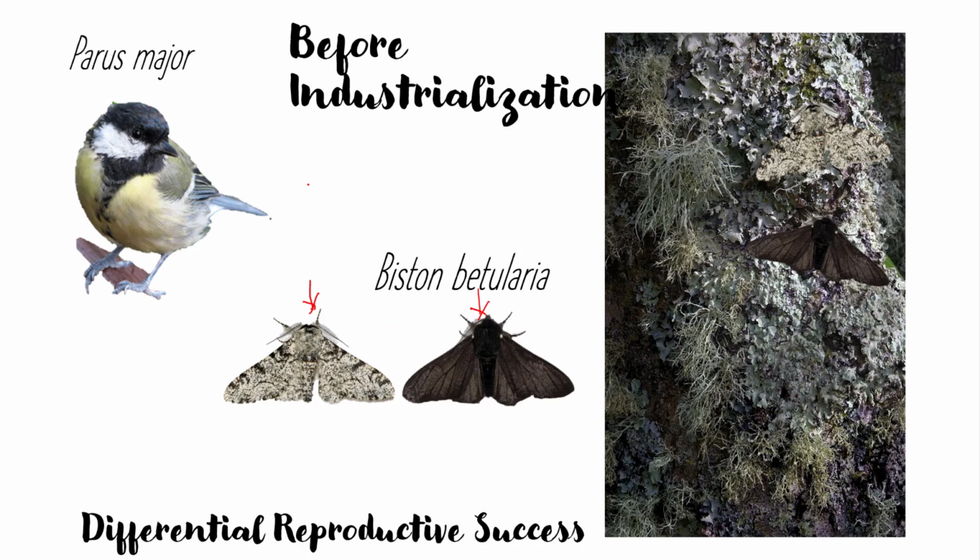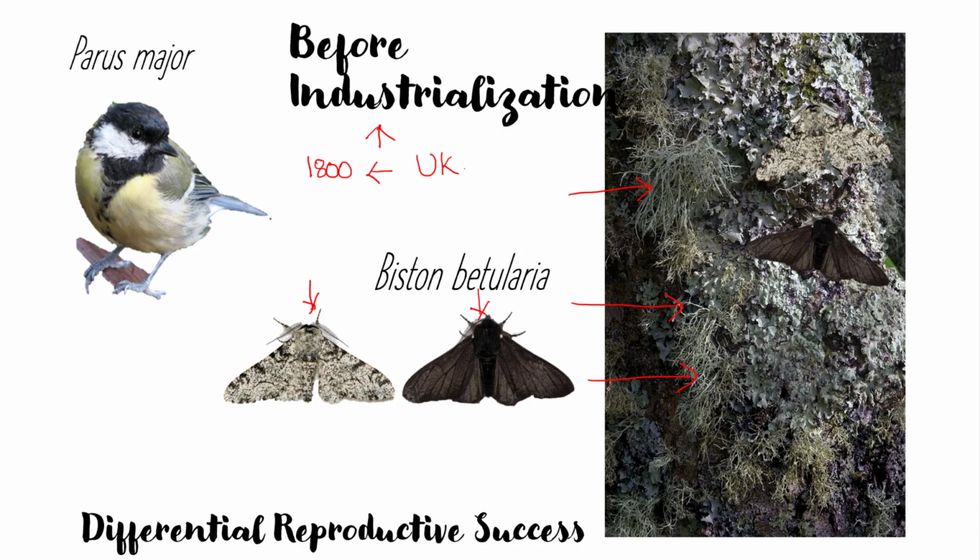Basically, before 1800, before the industrial revolution in the UK, the tree trunks were densely covered with lichens. You are able to see the different kinds of fruticose, crustose and other types of lichens covering the trunks.